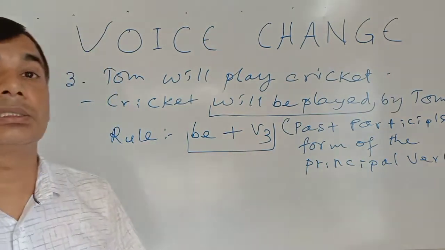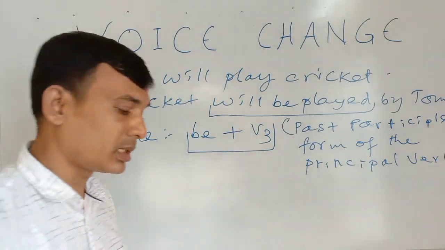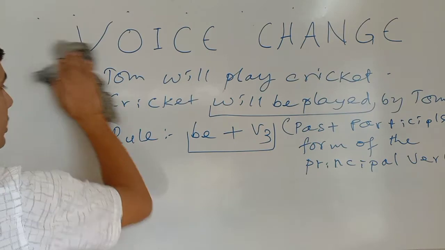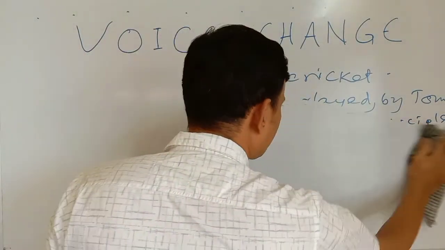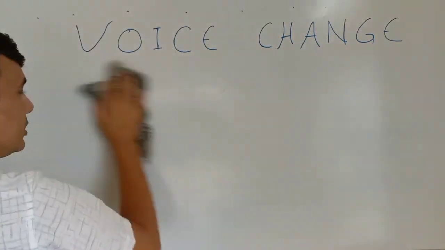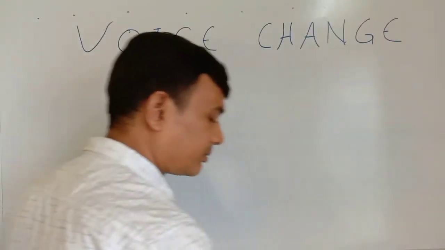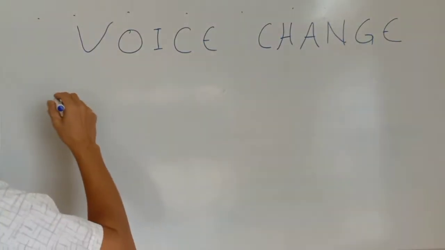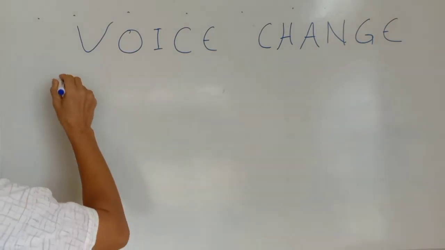After this, V3, that is the third form of the verb, is important. Remember, this is most important when you are going to learn active and passive voice. Okay, after this we will be discussing another form. What is another form? Look at my sentences again.